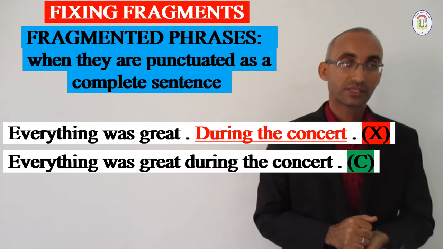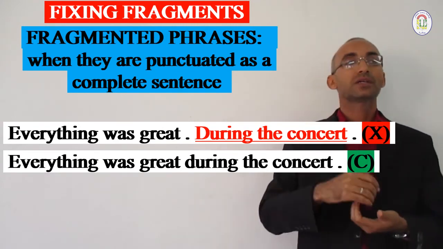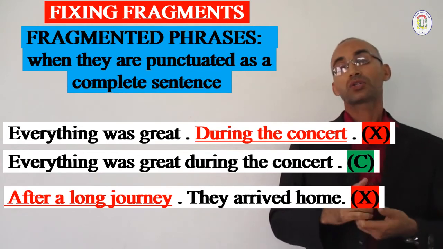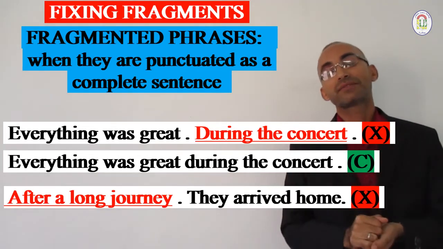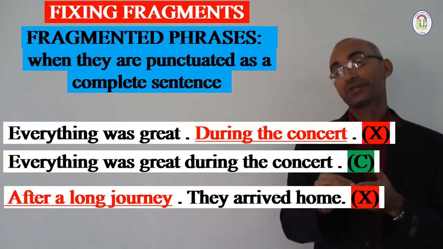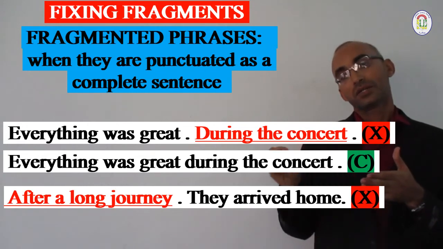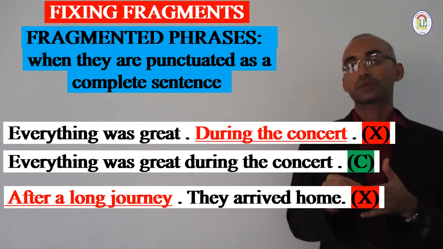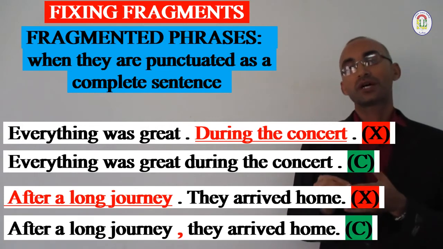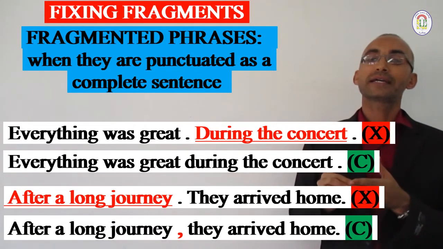Clear? Another example: "After a long journey. They arrived home." Here also, "after a long journey" is a phrase, and it mustn't be separated from the rest of the sentence by a full stop. So here I can write, "After a long journey, they arrived home."